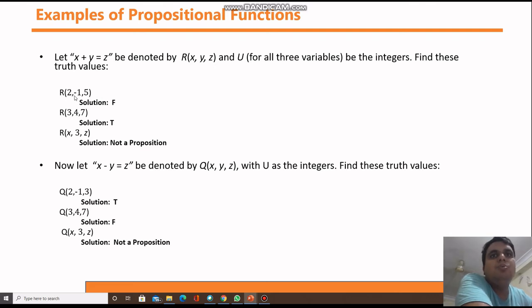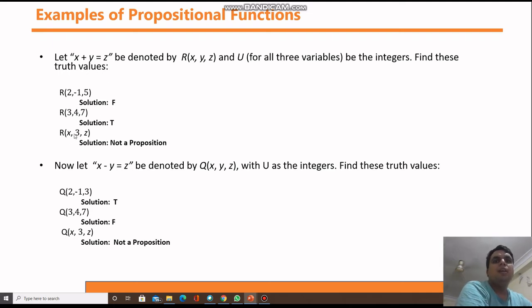R of 2, minus 1, 5. You just need to replace x with 2, y with minus 1, and z with 5. So 2 minus 1 equals 5. Is it true? No, that's why the solution is false. R of 3, 4, 7. So 3 plus 4 is 7. So this statement is true, guys.